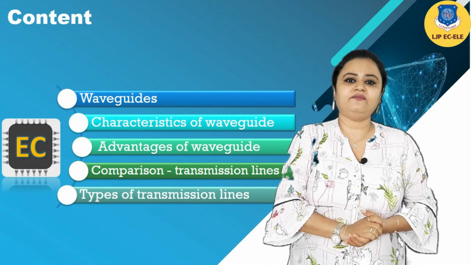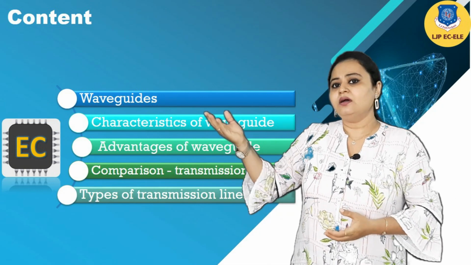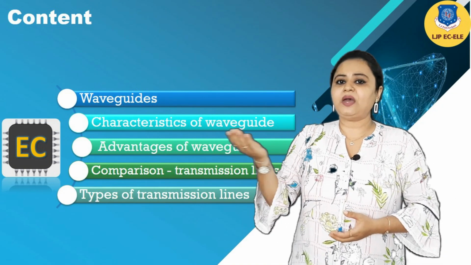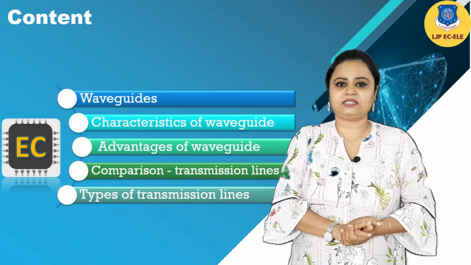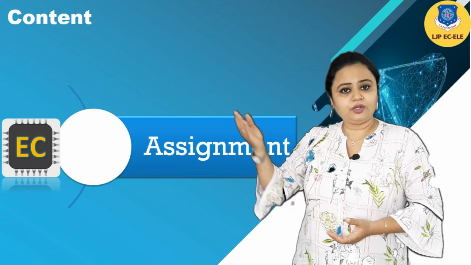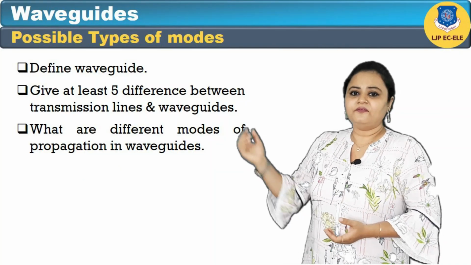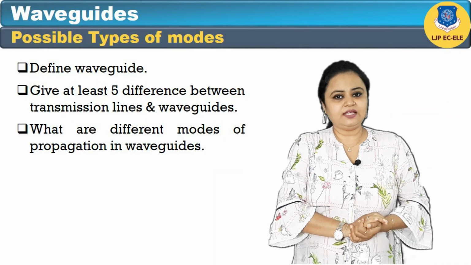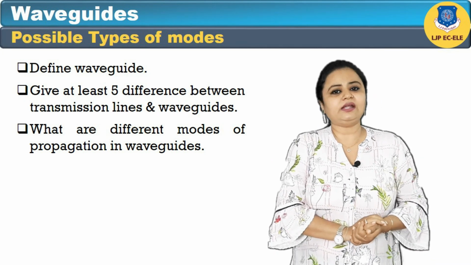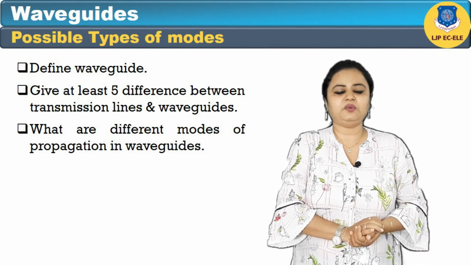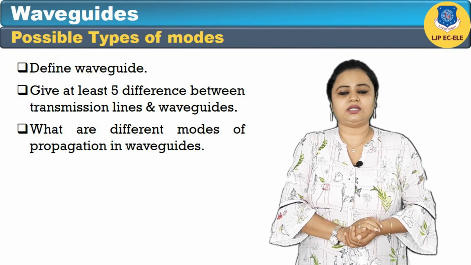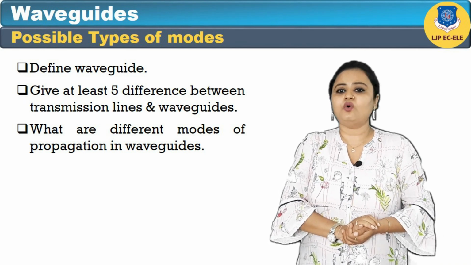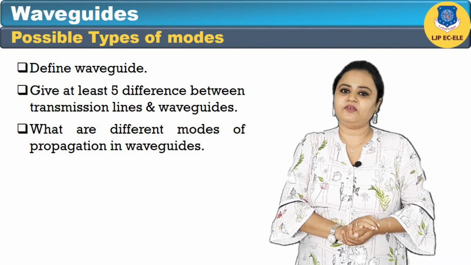Next we will see different types of waveguides, and we will see a comparison between circular waveguide and rectangular waveguide in our next session. And for today I have assignment questions. The first question is define wavelength. The second question is give at least 5 differences between transmission lines and waveguides. And the third question is what are the different modes of propagation in a waveguide.